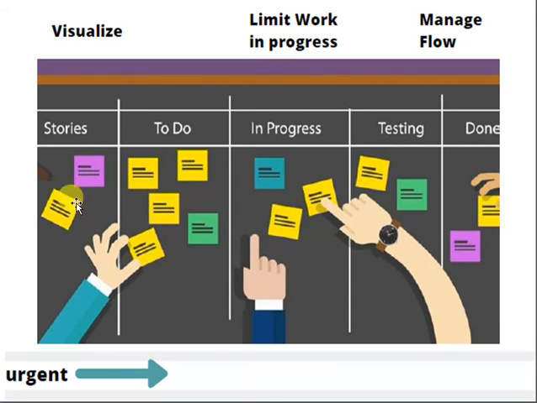One more important thing is that the color scheme is very important. For example, you can use yellow for a bug, green for a major requirement, and purple for a defect. So there should be a specific color scheme, and it should be well defined at a very early stage. So friends, we have discussed visualize, limit work in progress, and manage flow. These are the 3 main important concepts on which Kanban is based.